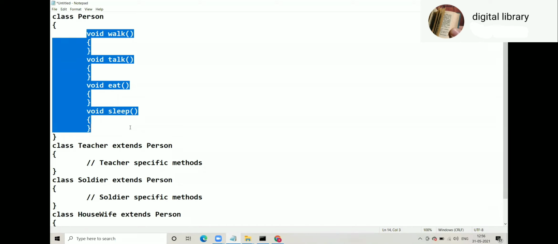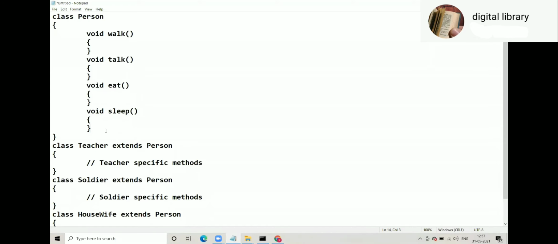That is inheritance. Now if you look at the person class, while designing it you have defined walk, talk, eat, sleep so that every child class of person can inherit these methods as they are, because these are common behaviors.